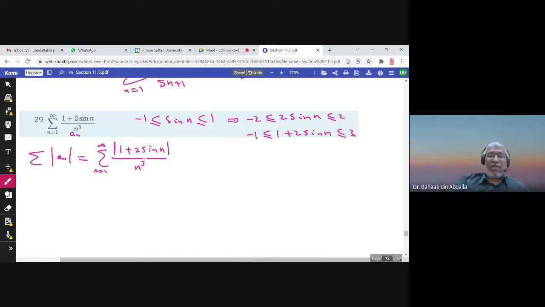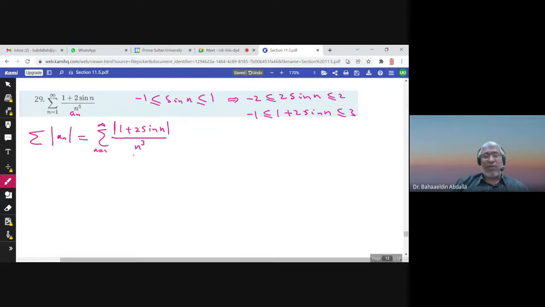And now this series has positive terms. I can use the comparison test if I like. We know that the absolute value of 1 plus 2 sine n is less than or equal to 3.